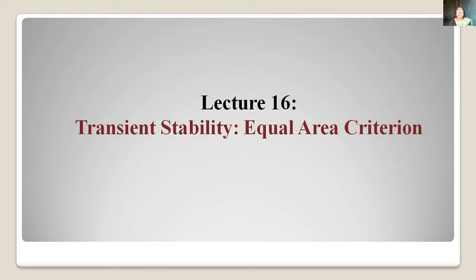Earlier we have seen steady state stability. That means how to find out the steady state stability limit of a system using the graphical method as well as using mathematical equations. Also we have seen the generalized equation for steady state stability. That means if the synchronizing power coefficient, del P by del delta, is greater than 0, then the system is stable. Now we will switch over to transient stability.